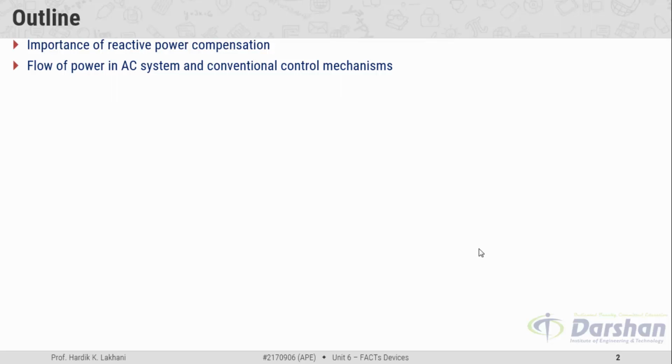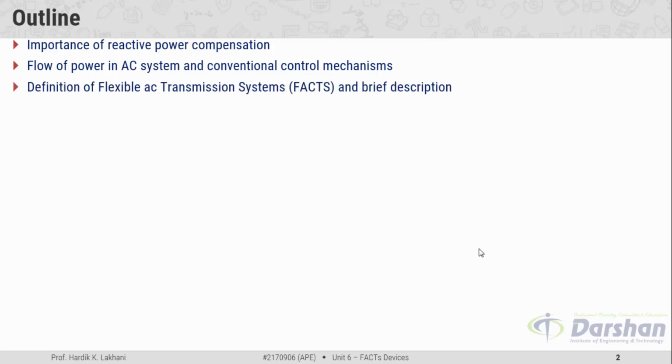How does the power flow in AC system and what control mechanisms were used earlier, before the semiconductor devices, in order to control the parameters of AC system. That will be covered in this topic.